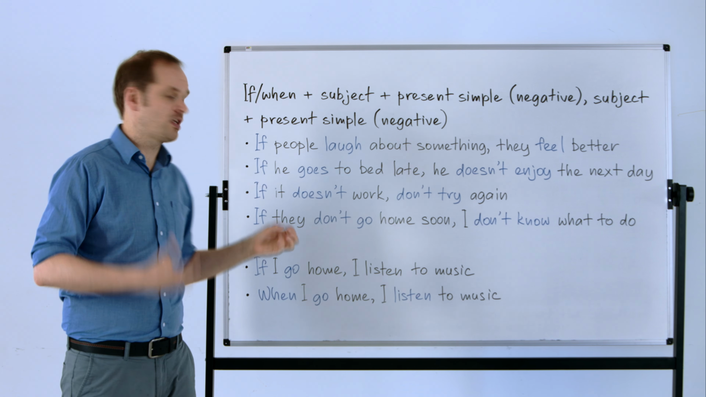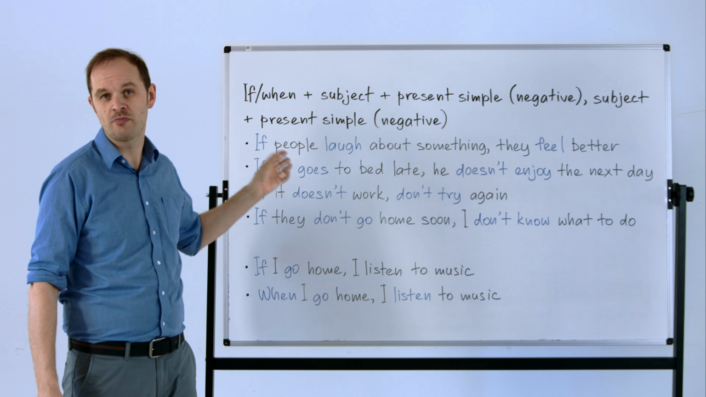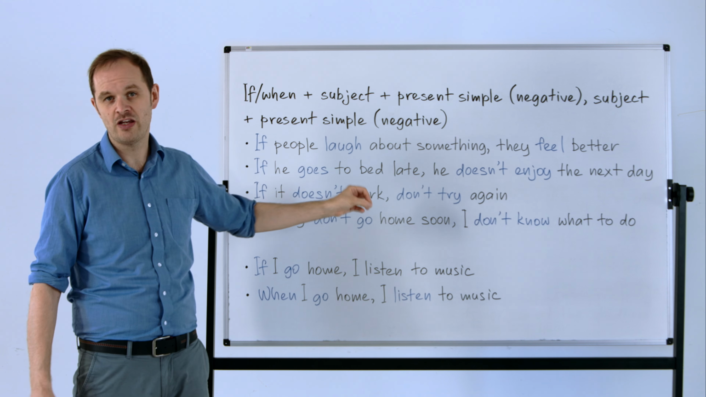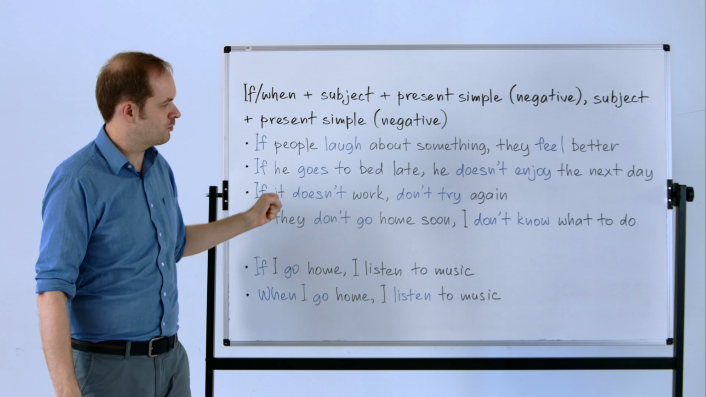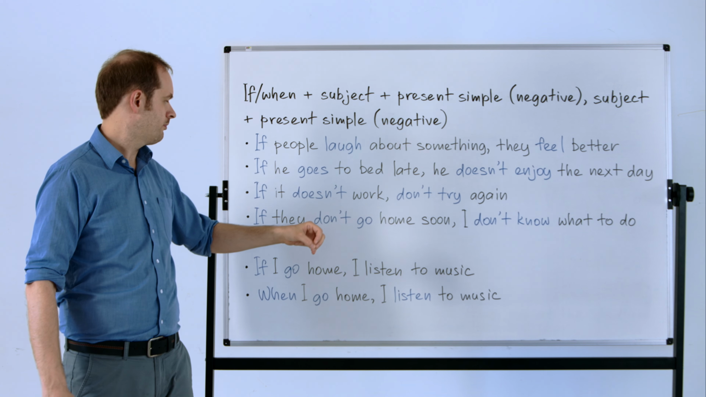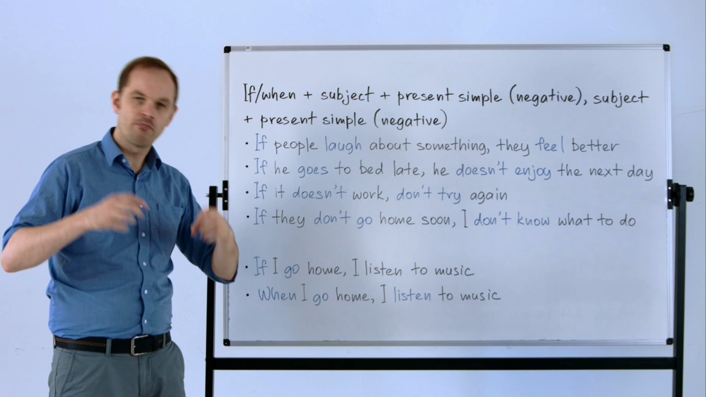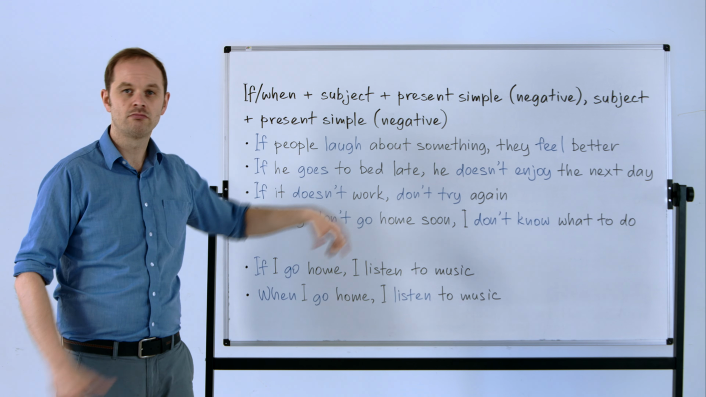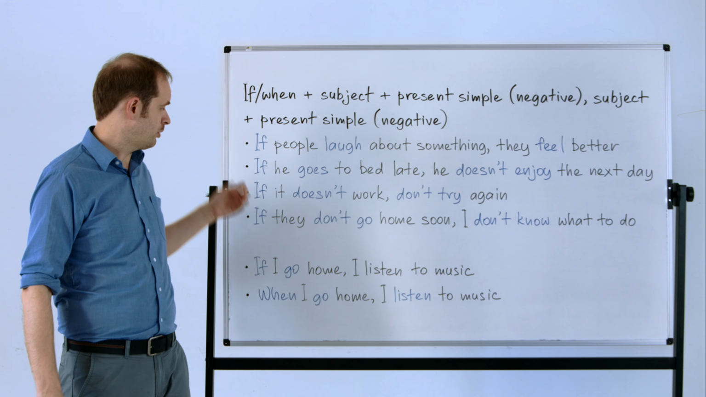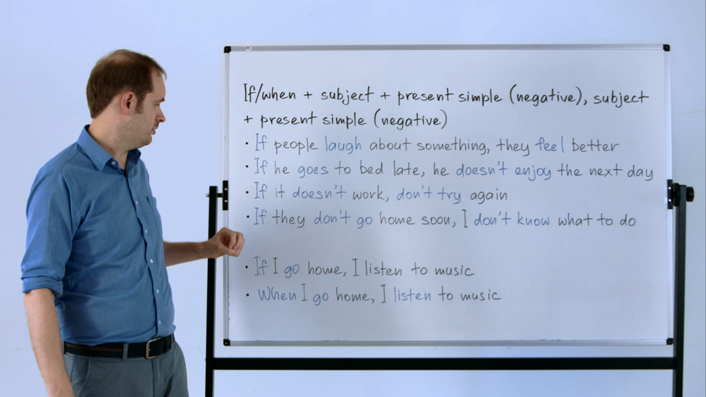This is true of this person. So if he doesn't go to bed on time, the next day is bad for him. This is always true for him. If it doesn't work, don't try again. So we're being very clear here, both times negative. It's not working, stop trying. A general truth that we've explained using the zero conditional.